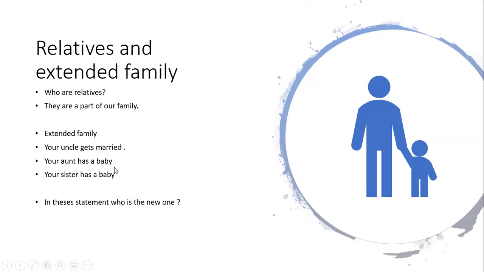Your aunt has a baby. Now a new member has come and she has a baby. So your aunt's baby is your cousin. So she is an extended family. Your sister has a baby. So when your sister has a baby, they are a baby to us also. So there is an extended family. They all are relatives and part of the extended family.